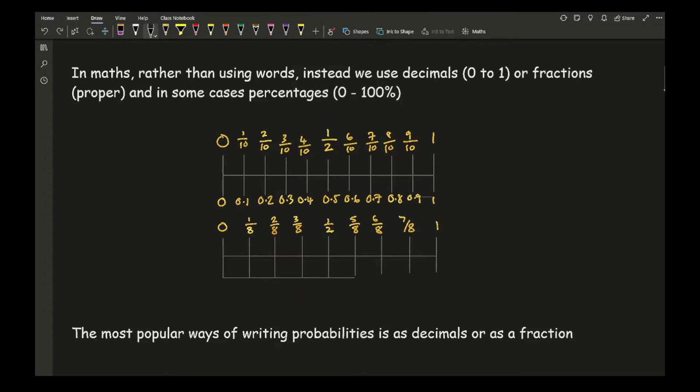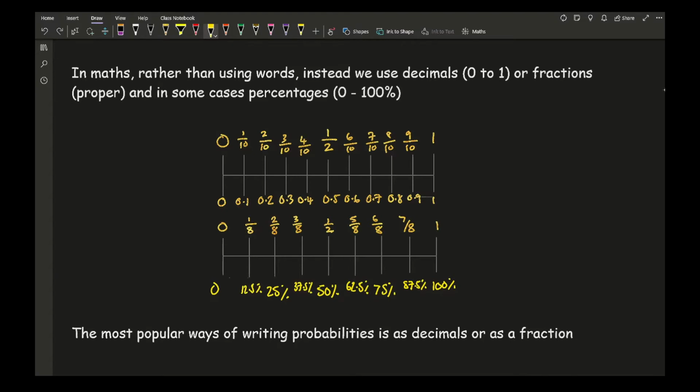Let's just get rid of that line there, like so. So here we've got 50%, then we've got 100%, and we've got 0%. This here is going to be 25%. This is going to be 75%, and then we've got 87.5%, 62.5%, and then we've got 37.5% and 12.5%.